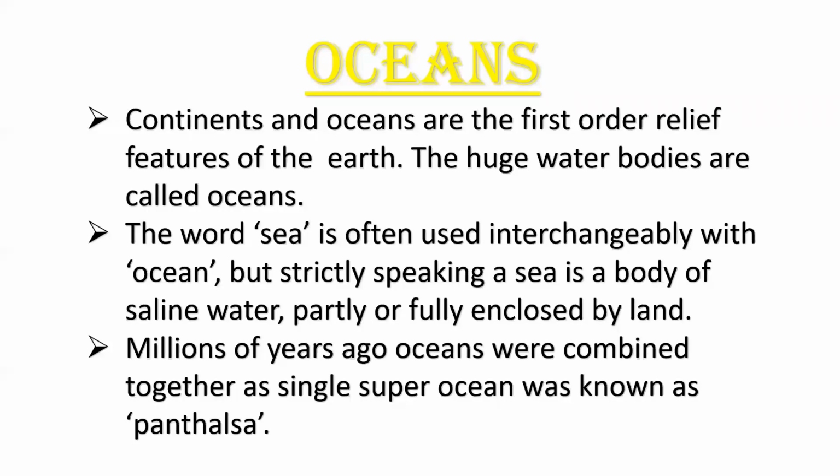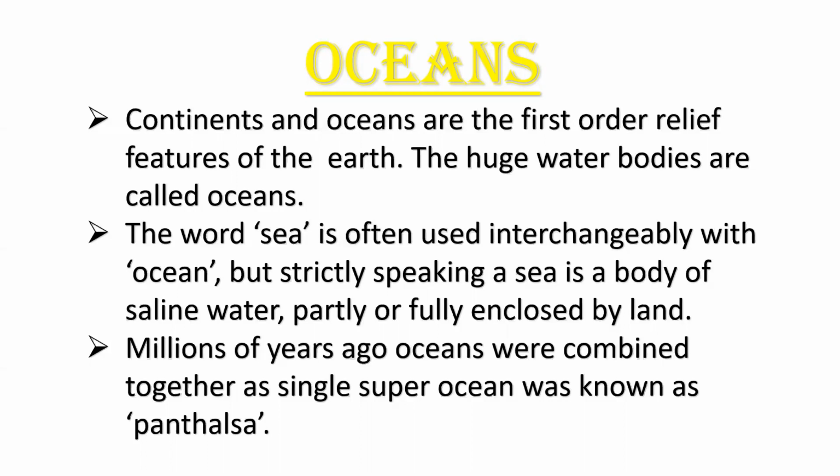Now come to oceans. Children, how many oceans are there? There are 5 oceans. Now let us learn about them. Continents and oceans are the first order relief features of the earth. The huge water bodies are called oceans. The word sea is often used interchangeably with ocean, but strictly speaking, a sea is a body of saline water, partly or fully enclosed by land.